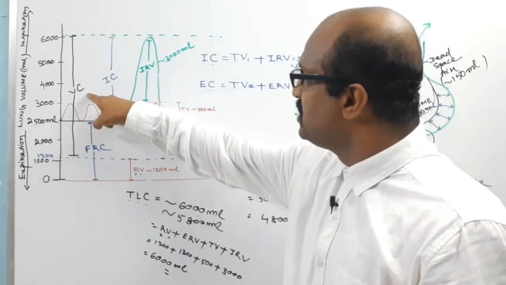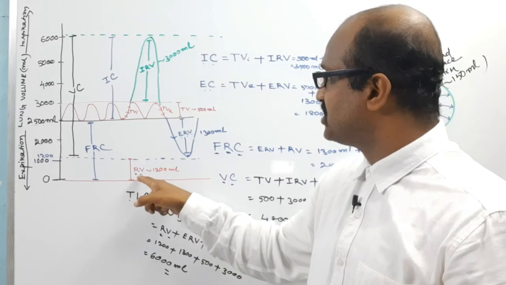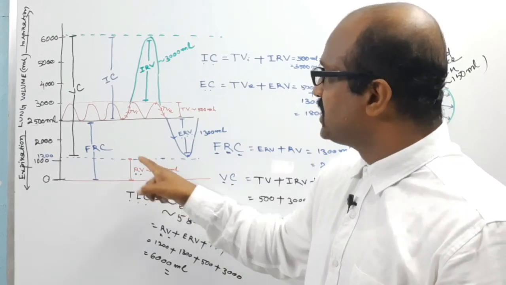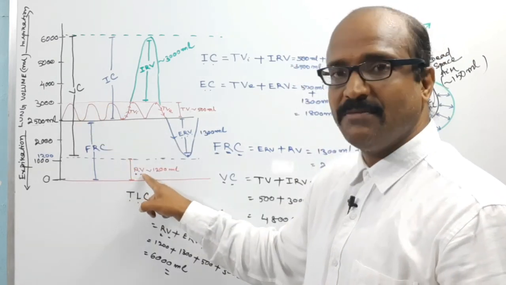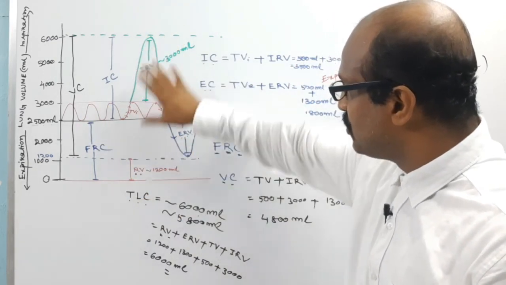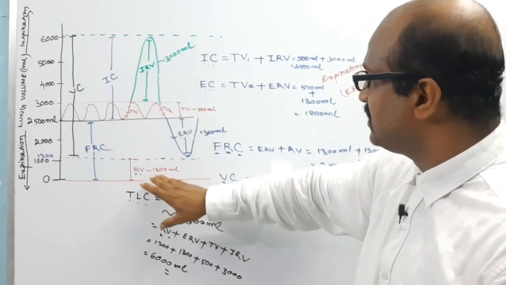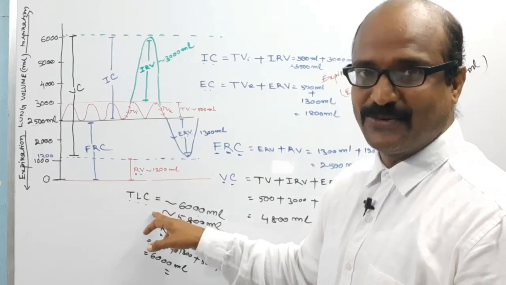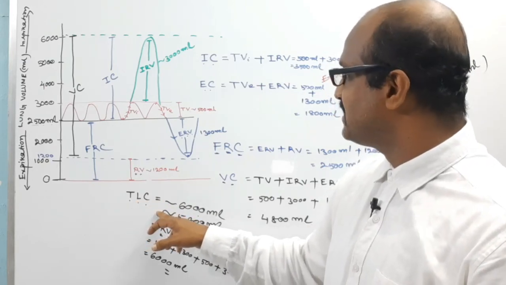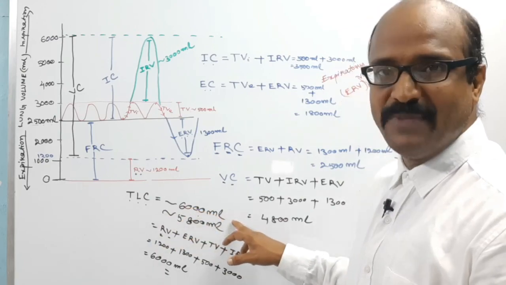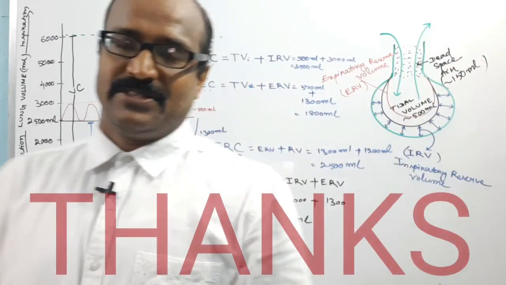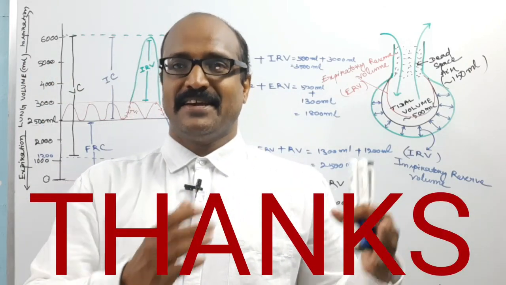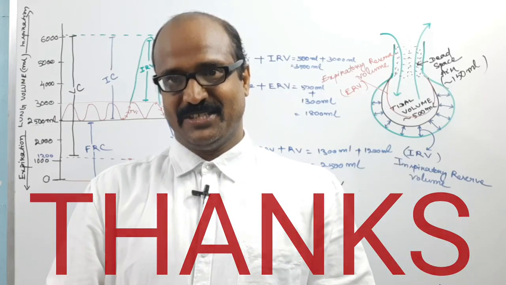Beyond the vital capacity, there is the residual volume present inside the alveoli. So vital capacity plus residual volume, the whole, is commonly known as the total lung capacity, which is about 6000 ml. So this is the whole of the spirometry of human lungs, meaning human male lungs. Thank you for watching.